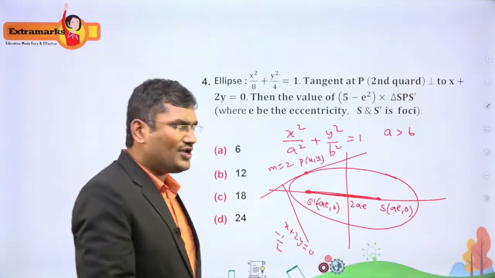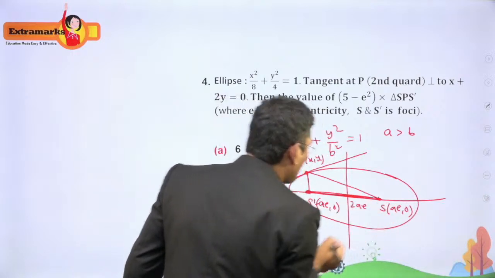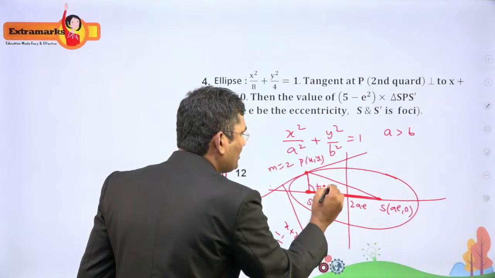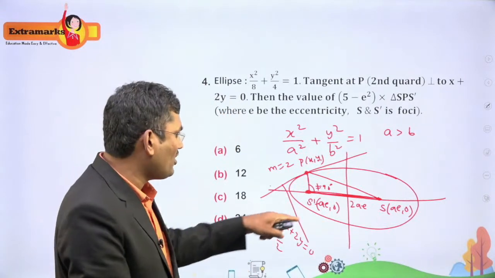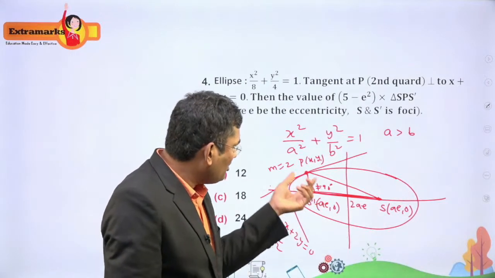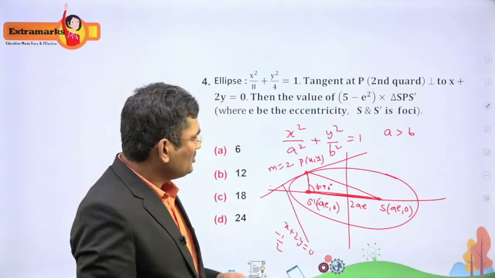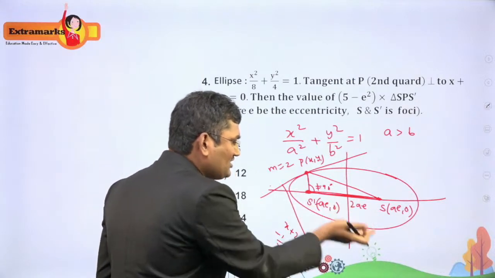Now how to find the area of this triangle? This is not a right angle triangle. The point is a moving point, and it lies in the second quadrant. So we have to find the area of the triangle SPS dash, which is half into base into height. The base length is 2AE.